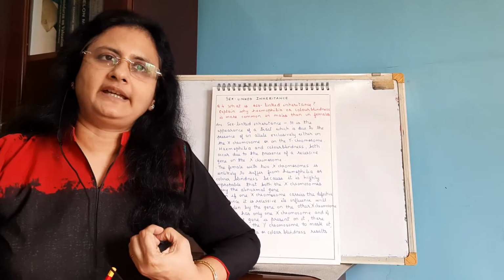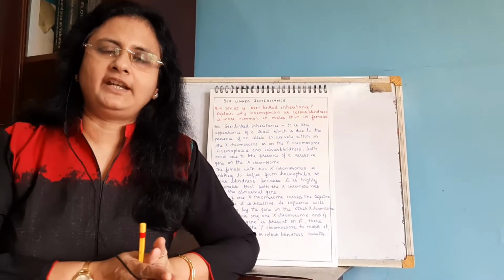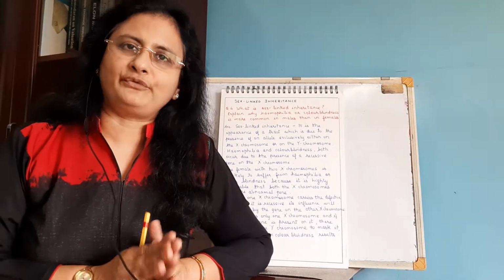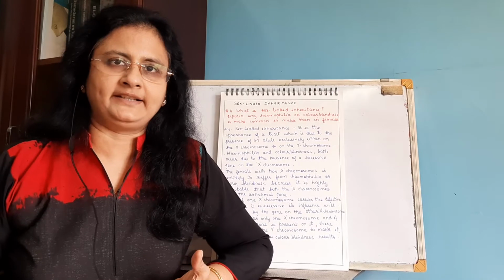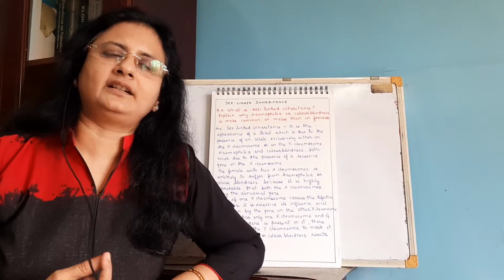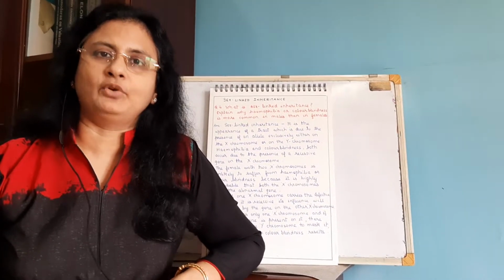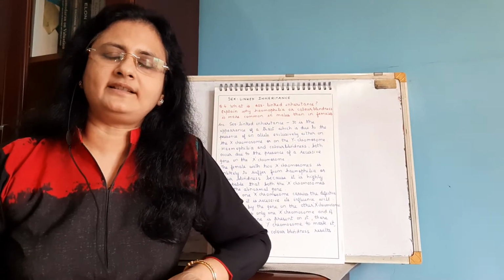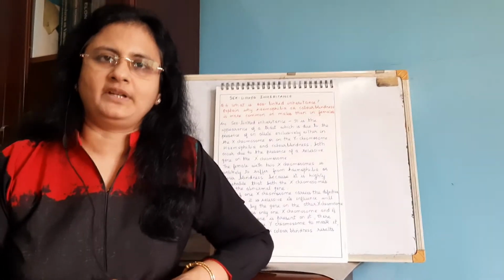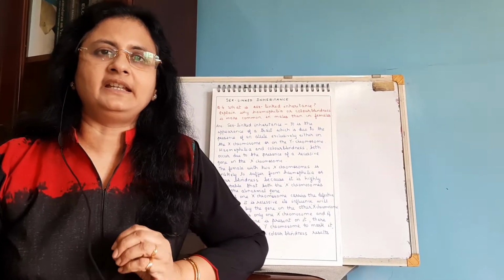Now when the defective gene is present on the X chromosome, it is called X linked inheritance, and when the defective gene is on the Y chromosome, it is called Y linked inheritance. X linked inheritance includes diseases known as color blindness and hemophilia. Color blindness is due to the presence of a recessive gene on the X chromosome. And what is color blindness? The person is not able to differentiate between red and green.